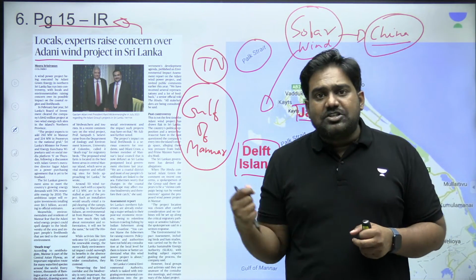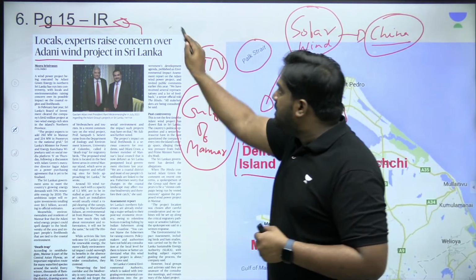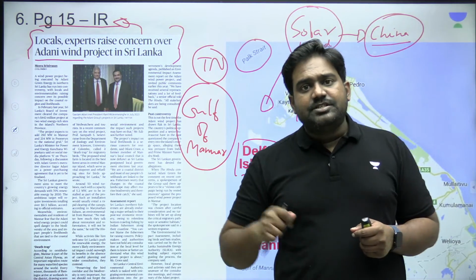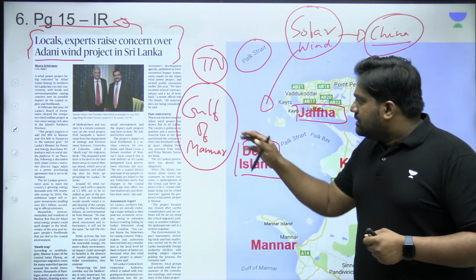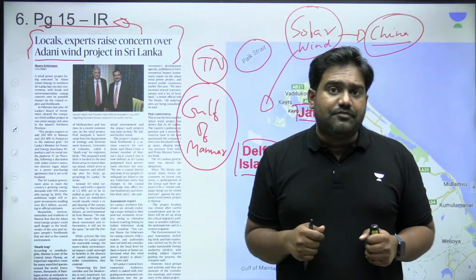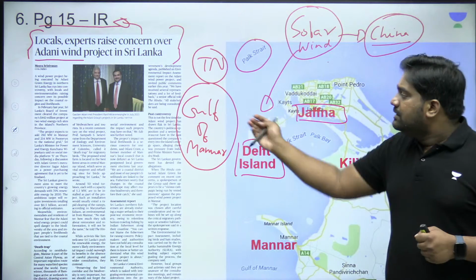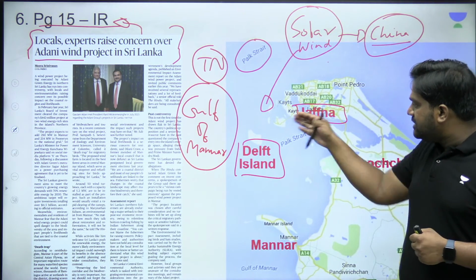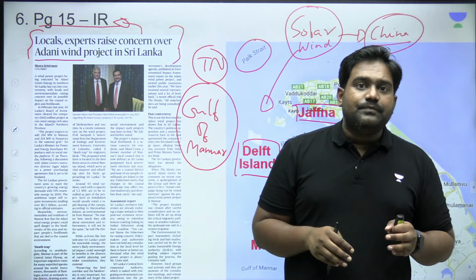And right now, these projects have run into fresh problems. Basically, on environmental grounds, local people and environmental activists have been protesting against the project. Their concern is that the Gulf of Mannar is a protected area. It's a biosphere reserve, if you know. On the Indian side, the Gulf of Mannar is a biosphere reserve. On the Sri Lankan side as well, these are protected areas: the Gulf of Mannar, the Jaffna region and even Palk Bay. All these are protected areas in Sri Lanka.